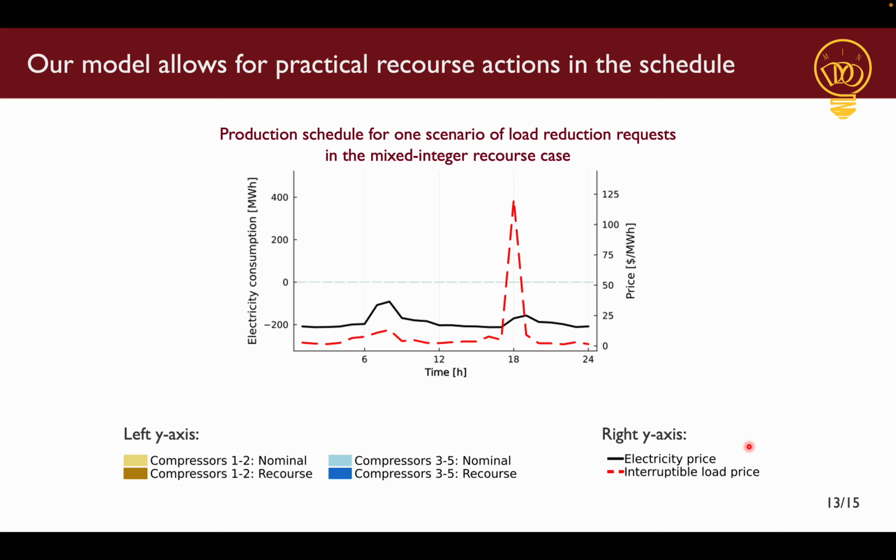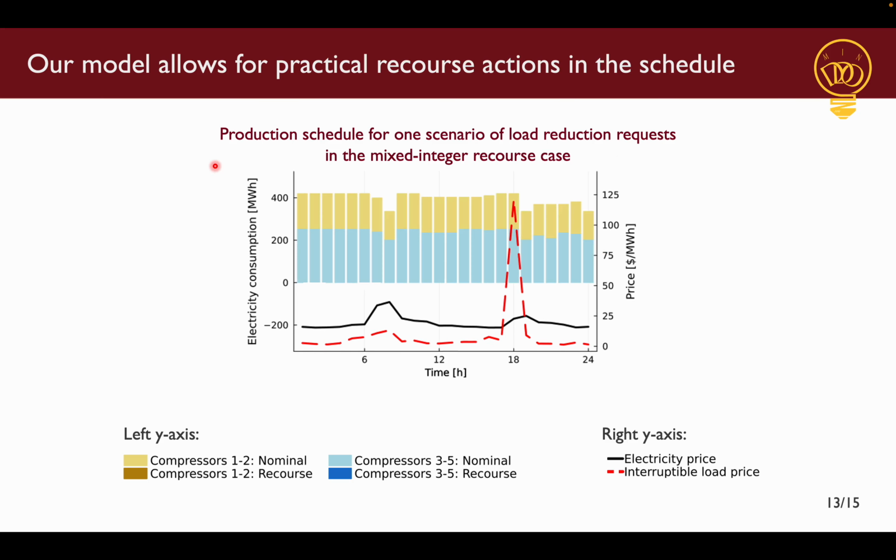Next, I show how recourse decisions have been made in our mixed integer recourse case for one particular scenario of load reduction requests. On the right y-axis, I again have electricity and interruptible load prices, and on the left is electricity consumption, which in the nominal case looks something like this. And say we were made load reduction requests in these three time periods, then the recourse decisions that we need to make for compressors 3 to 5 look something like this.